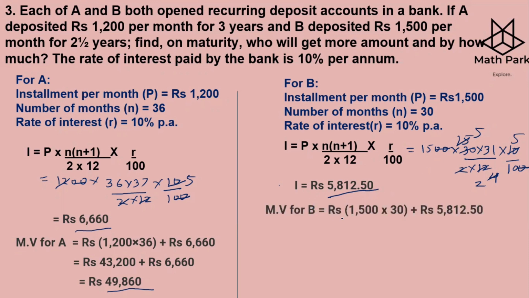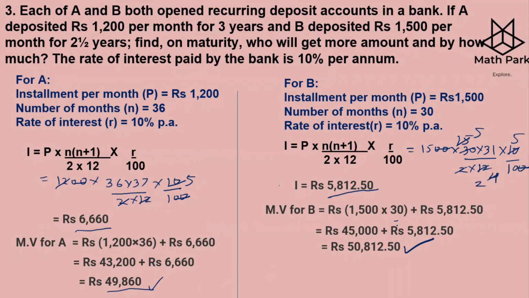Now let us calculate the maturity value. So maturity value is P into N plus I. So P is 1,500 into N is 30 plus interest. Let us calculate 1,500 into 30. We got 45,000. 15 threes are 45. Plus 5,812 rupees and 50 paisa, which we get as 50,812 rupees and 50 paisa. So we can see that the maturity amount B has got is more than A.